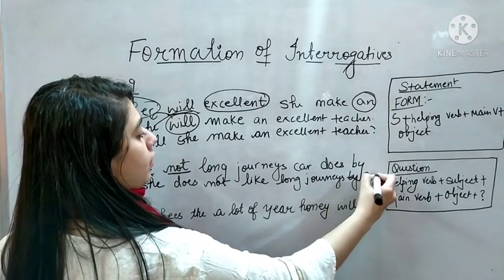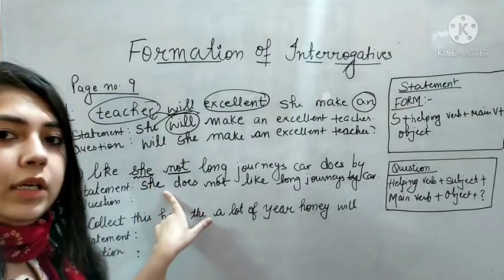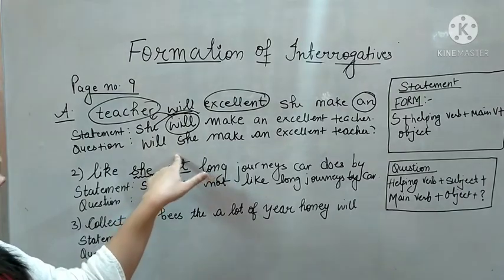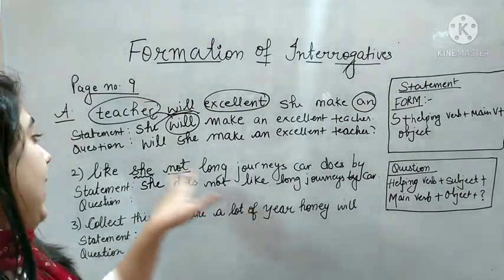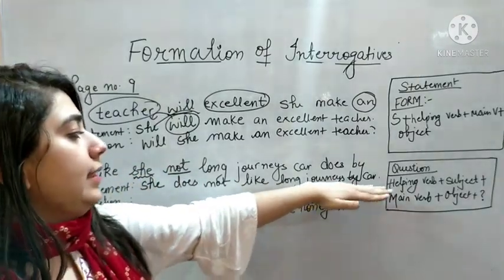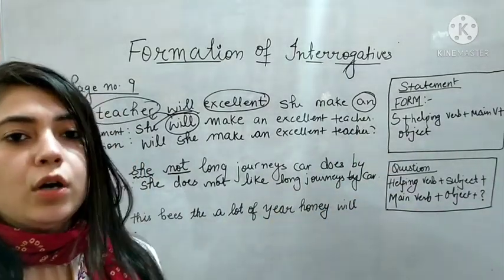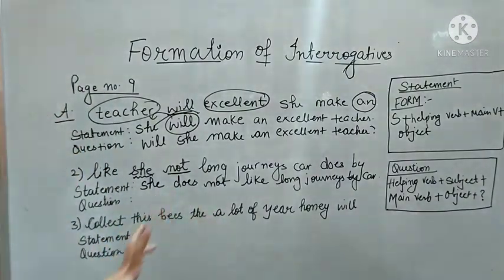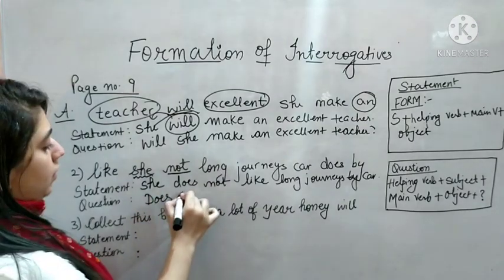Now object: long journeys by car. So the statement is she, subject, does, helping verb. When you have not, you can make a negative sentence of it. So she does not like, main verb, and then our object is long journeys by car. Okay. Now it is very easy to make a question. Just shift the helping verb and the subject. So helping verb first, then subject.